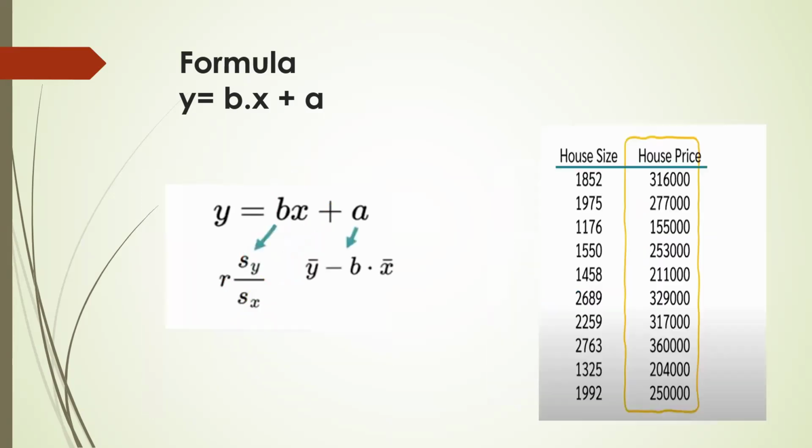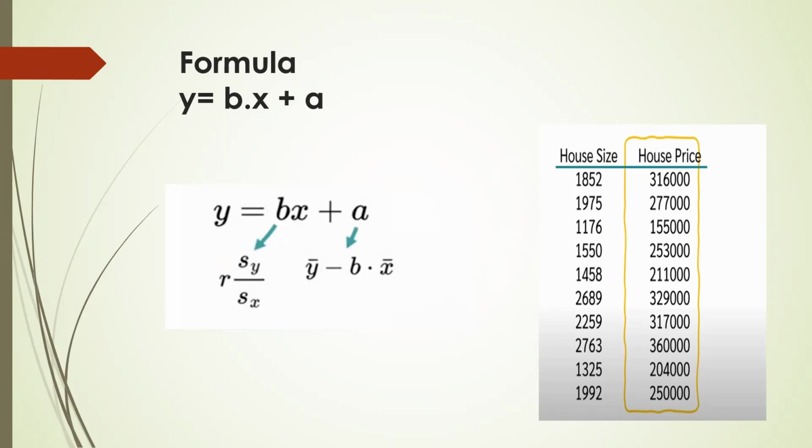So this is the formula. If you want to compute the values, we need to know the values of B and A. How can we get them from all the data? We can do it manually, as well as SPSS can do this for us. If you want to do it manually, B is calculated with the help of this formula, which says R, which is the correlation coefficient, multiplied by SY over SX, which is the standard deviation for Y and the standard deviation for X.